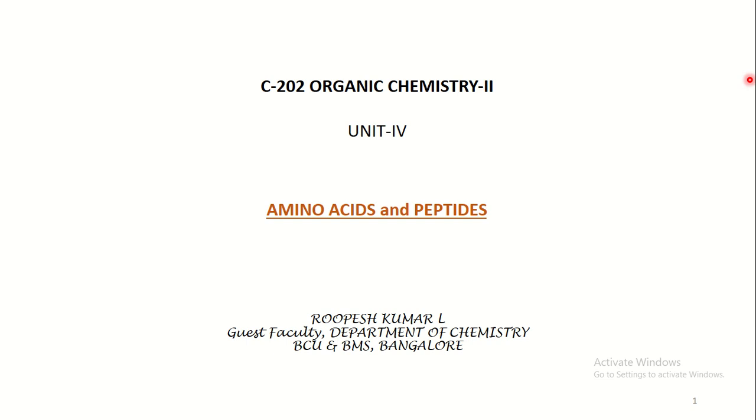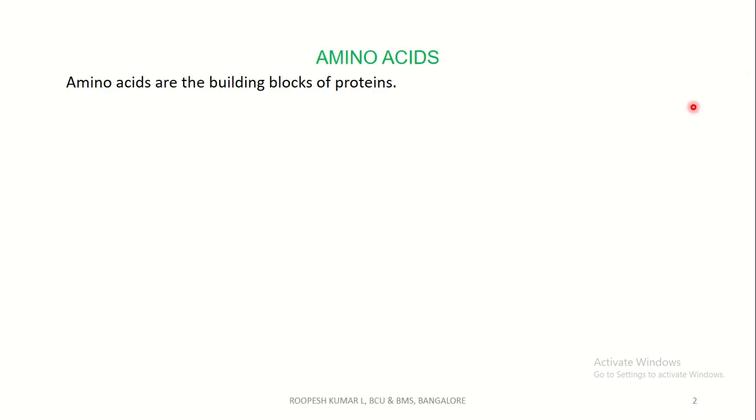Today I'll be engaging paper C202 Organic Chemistry, Unit 4. In that I'll be discussing amino acids and peptides. Amino acids are the building blocks of proteins. So before going to amino acids, let's see what proteins are.